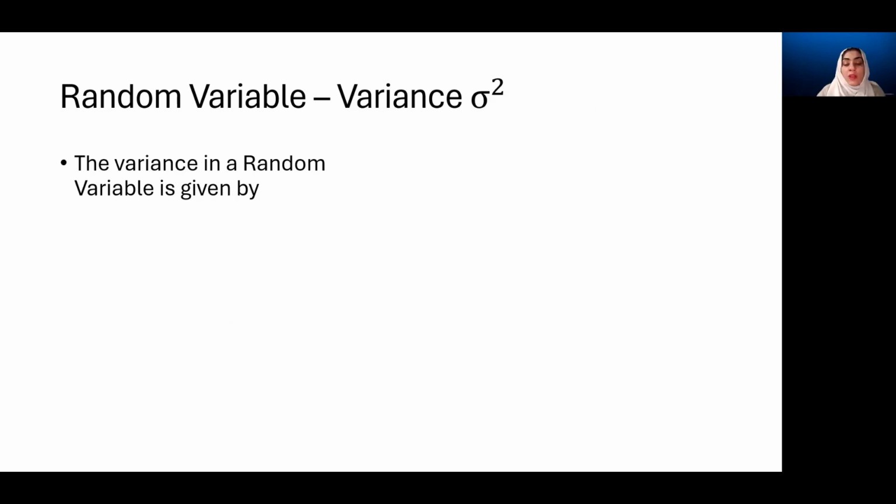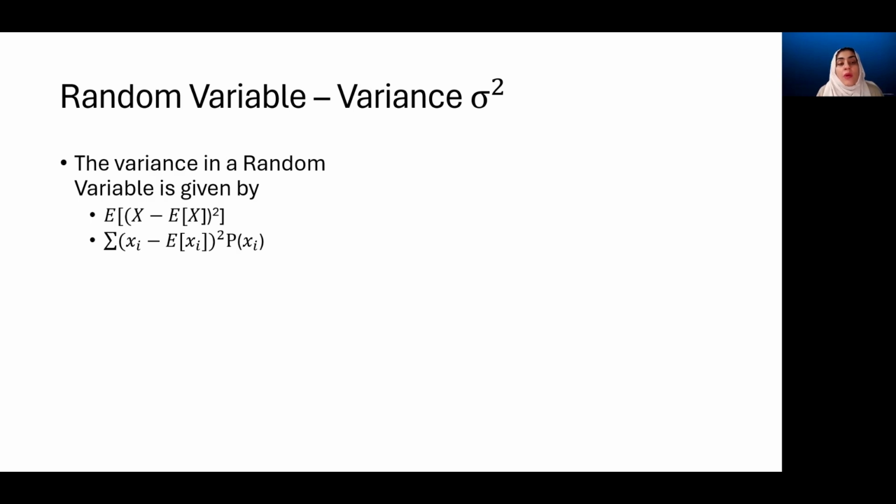The variance of a random variable is given by this expression. And this is the expected value, or the average that we have calculated earlier, of the deviation of the values of X from the expected value. And we square them. It is very similar to the variance formula that we've seen for regular values.